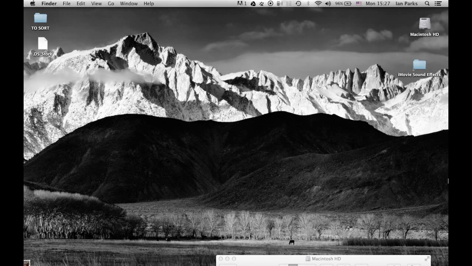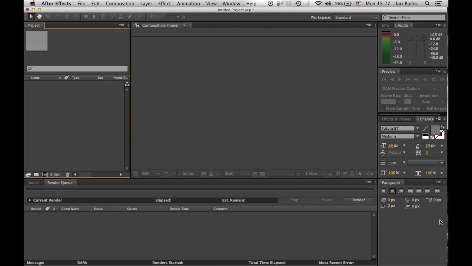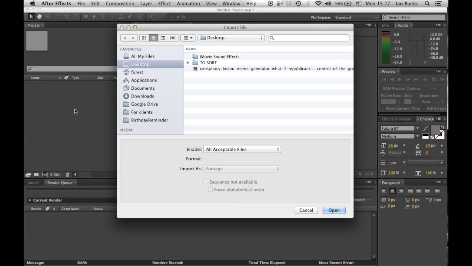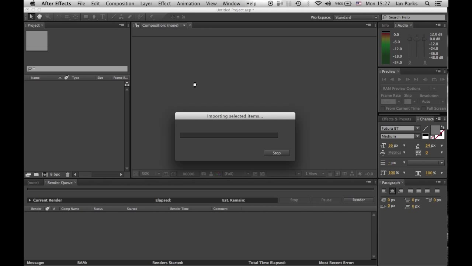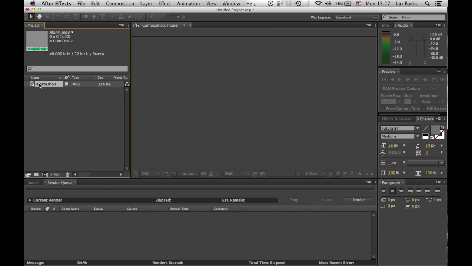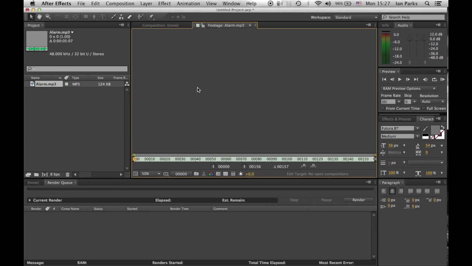So just to show you, let's go to Adobe After Effects, and I'll double click here to import. And you'll see on the desktop there's an iMovie sound effects alias folder. Now from within there, I've got access to all of the sound effects. So let's bring in alarm. And there it is inside of our